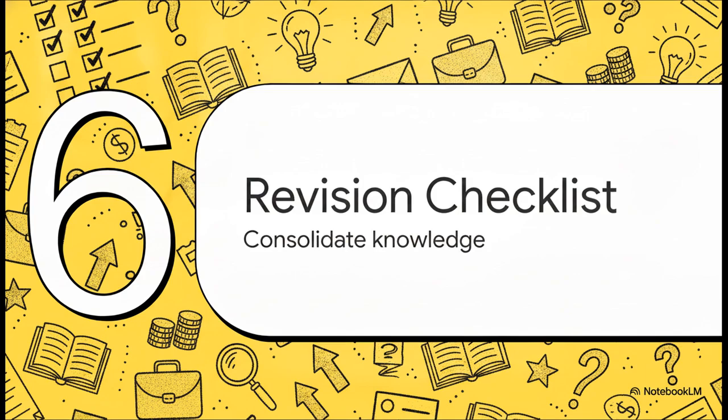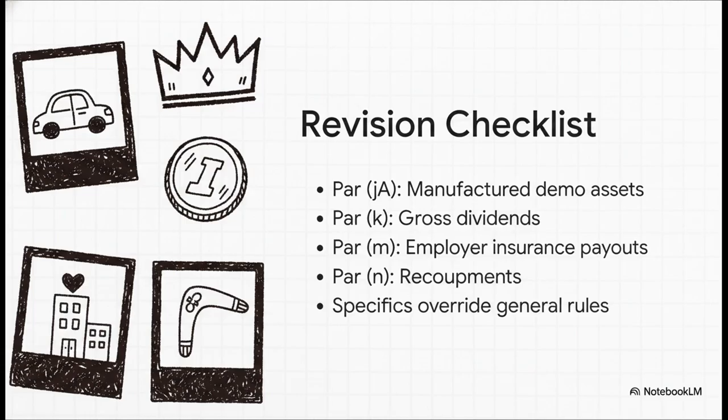Finally, Section 6, Final Revision Checklist. Let's lock this in. Quick, rapid-fire revision. Paragraph J is your go-to for assets manufactured by the taxpayer. Paragraph K demands gross dividends, no exceptions. Paragraph M is all about the employer receiving the insurance cash. Paragraph N is your catch-all for things like recoupments. And the ultimate golden rule? These specific inclusions forcefully override the general gross income definition, especially regarding capital receipts. If you can rattle these off, you are ready to dominate this section of your syllabus.